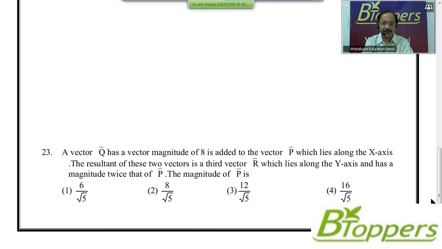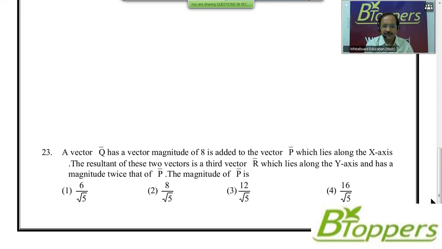The resultant of these two vectors is a third vector r bar, which lies along the y-axis and has a magnitude twice that of p bar. The magnitude of p bar is, you are given 4 options. First option 6 by root 5, second option 8 by root 5, third option 12 by root 5, fourth option 16 by root 5.